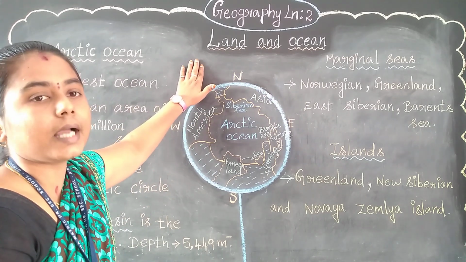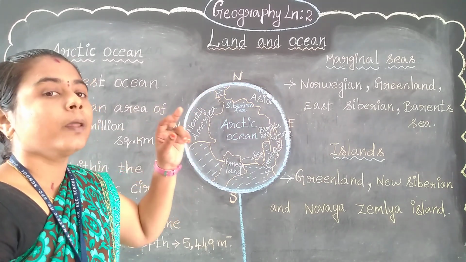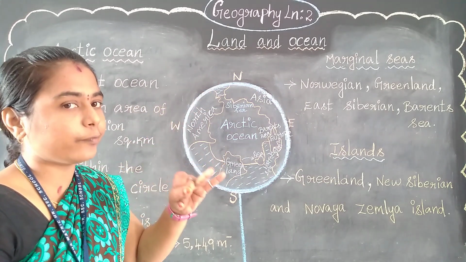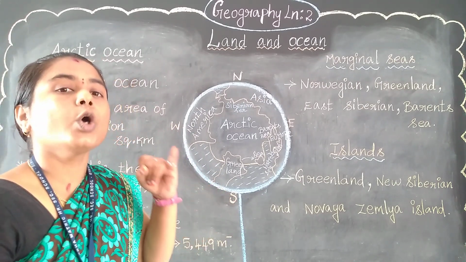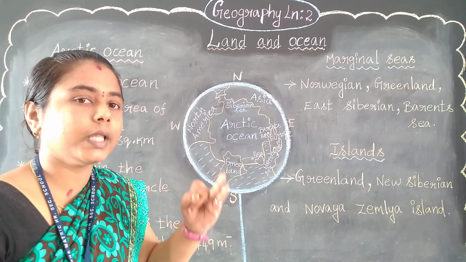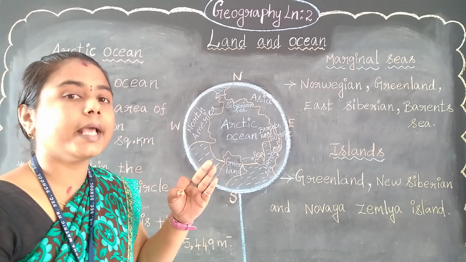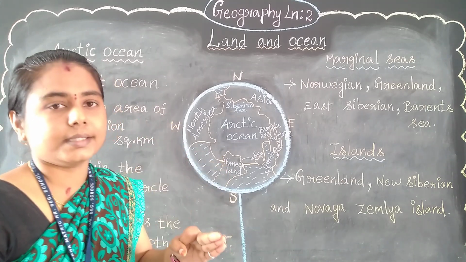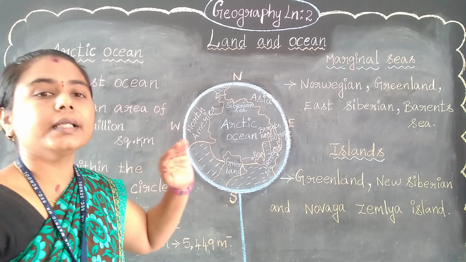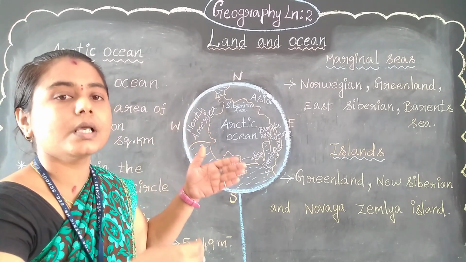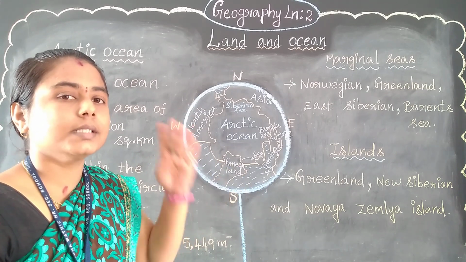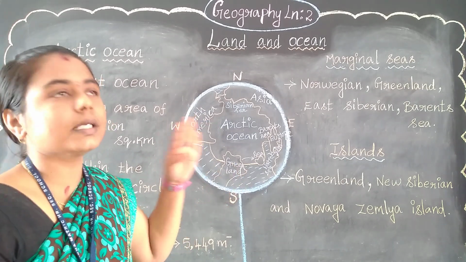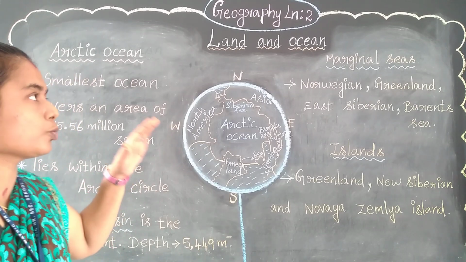And land consists of three order forms: first order landform, second order landform, and third order landform. First order landform explains about the continents, second order explains about the mountains, and third order explains about the valleys. And the ocean is a process which begins with a pond, lake, river, sea, and finally it is formed as an ocean. Yes, that is the process of the ocean.